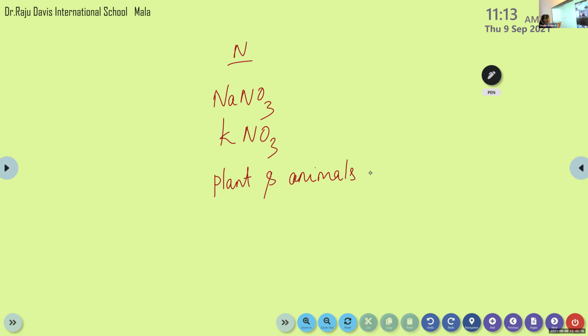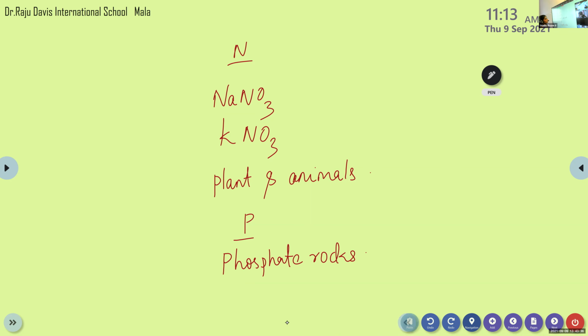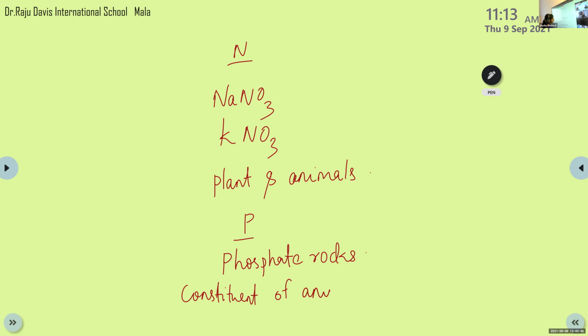Then next, phosphorus. Phosphorus is available in nature in the form of phosphate rocks. It is a main constituent of animal and plant matter. It is available in bones also, as phosphate. So these are certain sources of phosphorus.